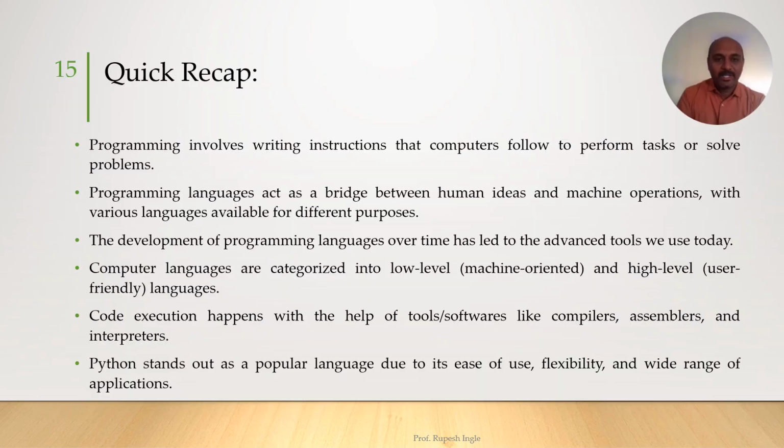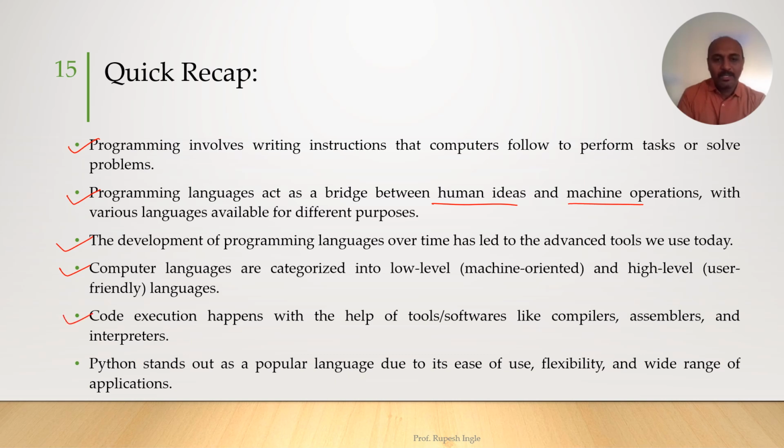Let us see a quick recap of what we have seen. We have seen what programming is: the process of giving instructions to the computer or writing code for the computer. What is a programming language? It is a tool by which we can write code for the computer. It is a bridge between human ideas and machine operations. We have seen the history of programming languages. We have seen the types of programming languages, that is high level language and low level language.